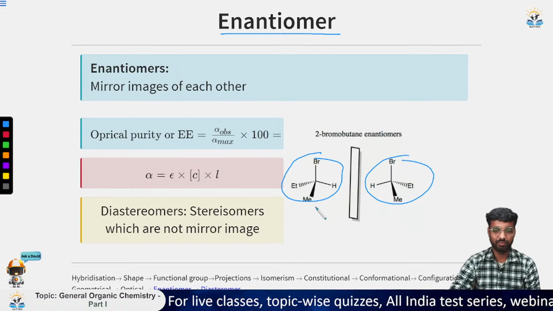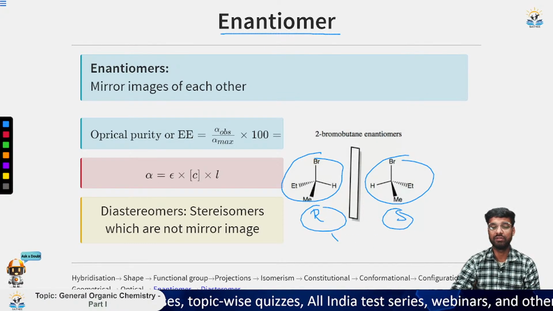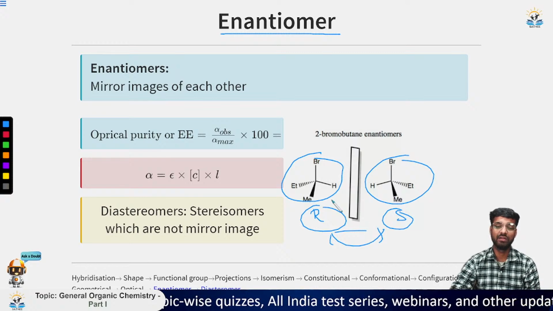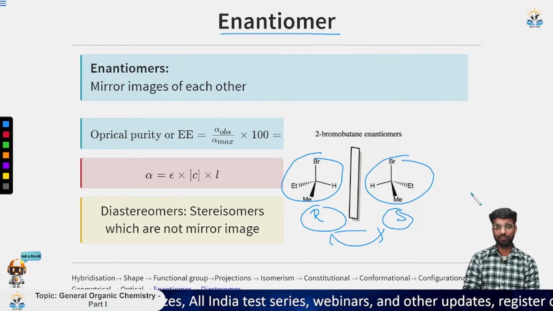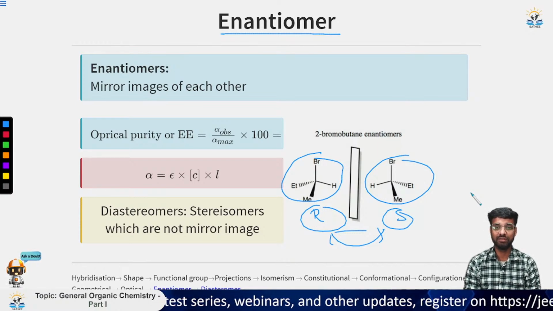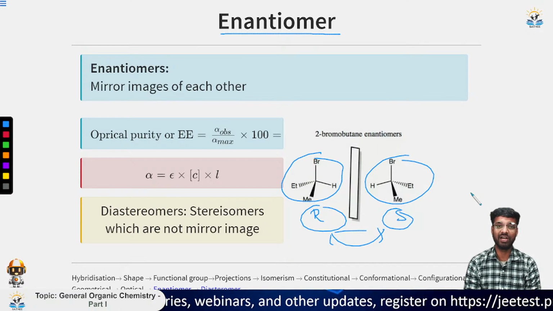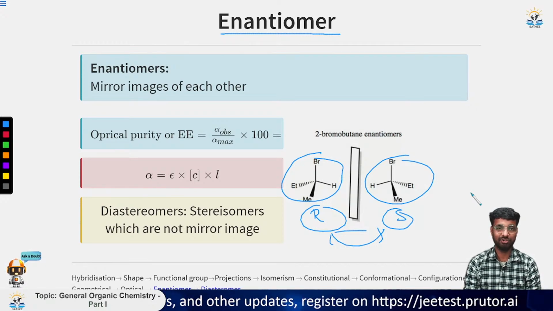This is the first thing. If one is R, then the other will be S, and the opposite is also possible. So you can find R and S of one, and you can tell that the other one is S. If two are mirror images of each other and not superimposable, then if one has the R configuration, the other will have the S configuration. So this is about the enantiomer.